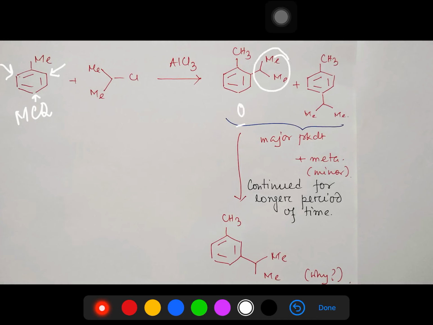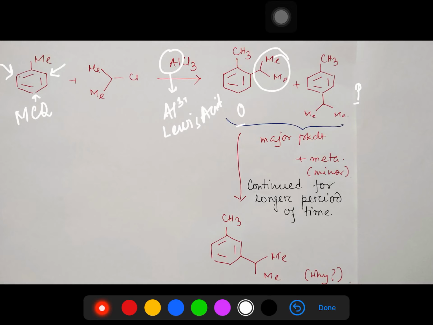In this case AlCl3 means actually the Al3+ ion acts as a Lewis acid. I have already discussed aromatic electrophilic substitution; you may visit if you find any difficulty in understanding.